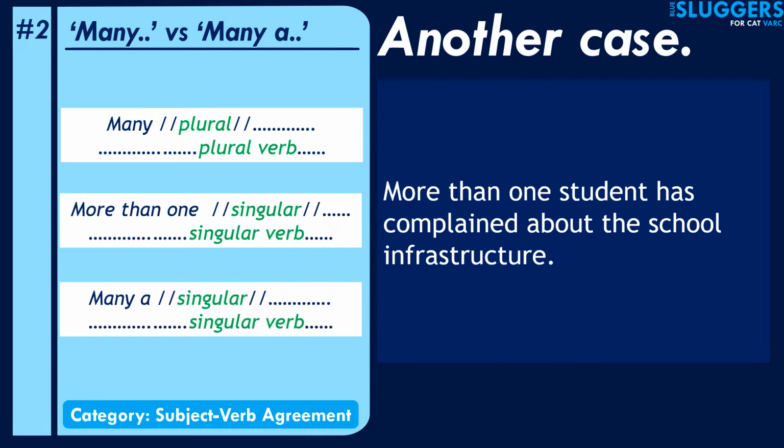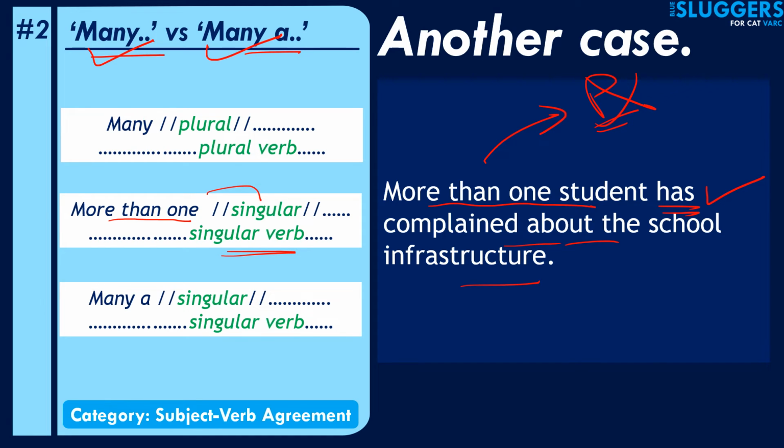Just one more case, by the way. We couldn't miss that. Apart from many and many a, there's one more case that we should consider. There are often sentences that start with more than one of something, and then you're supposed to figure out what the verb should be. It might seem like more than one something should be a plural subject, but that's not the case. This sounds a little odd, but it's considered to be a singular subject. More than one student has complained about the school infrastructure. It cannot be have. So has will be correct here. In this session we have learned about the usage of many, many a, and more than one.